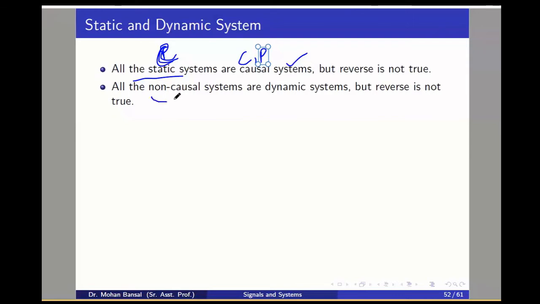And similarly, all non-causal systems are dynamic systems. This is an important point, and questions may arise from these points. All static systems are causal systems, but the reverse is not true, and all non-causal systems are dynamic systems, but the reverse is not true, because a non-causal system depends on the future value. So definitely it will be dynamic, and a static system depends only on the current value, so it will definitely be a causal system. I hope it is clear to everyone.